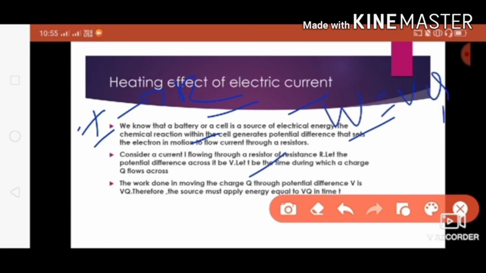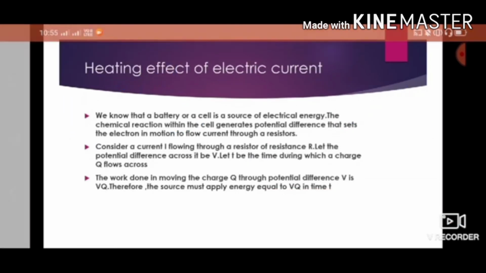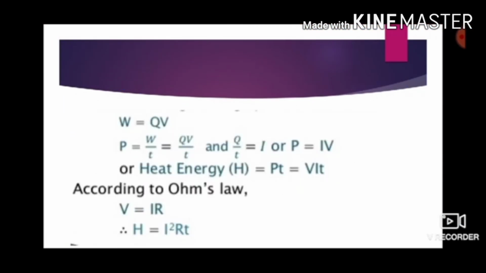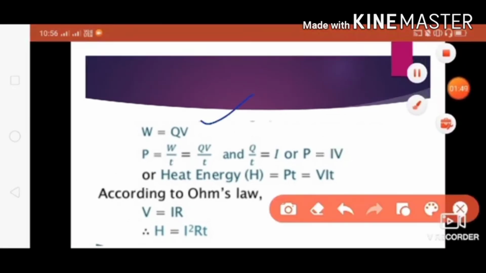What is Q here? It is electric charge, and V is a voltage, or potential difference, right? The Q is moving, right? Why are the charges flowing? Because voltage is applied. So when voltage is applied, what happens? It will do some work, right? W equals V into Q. So here we will study in detail. So what is exactly W equal to? Q into V. I told you already, right?